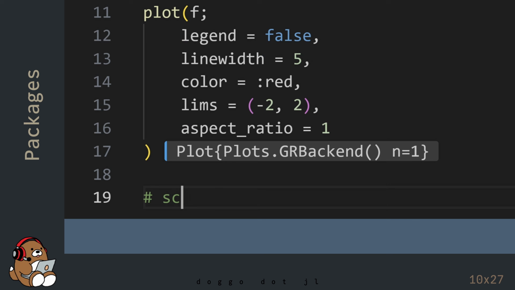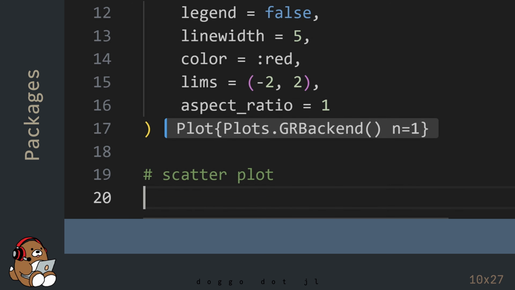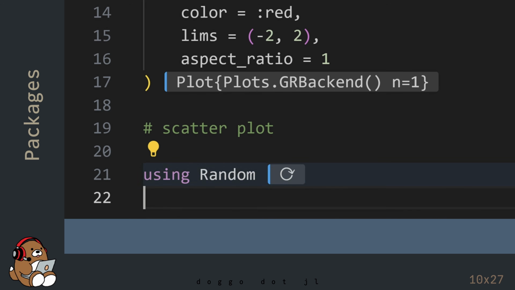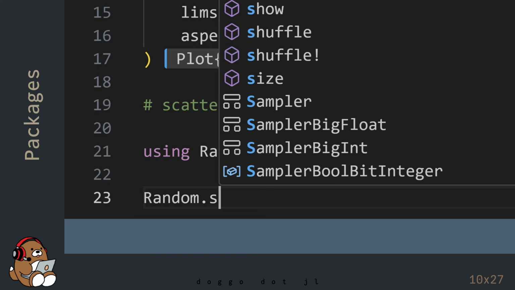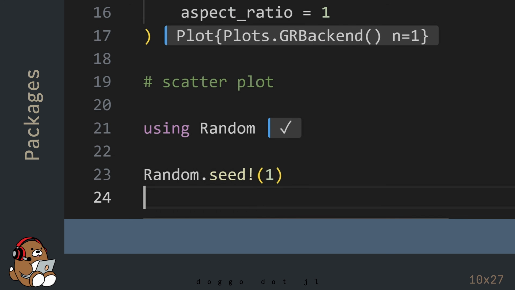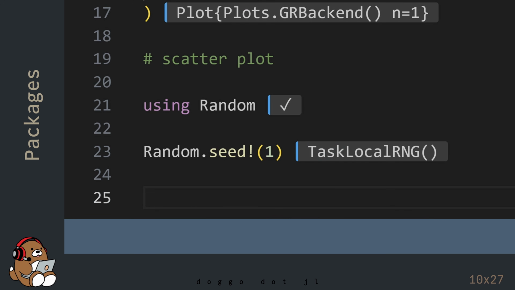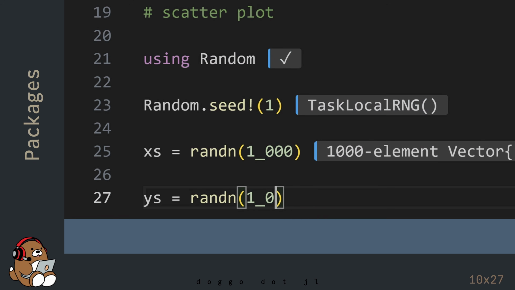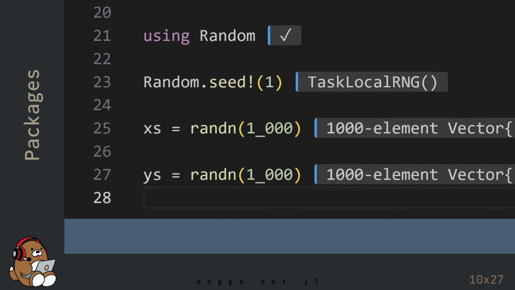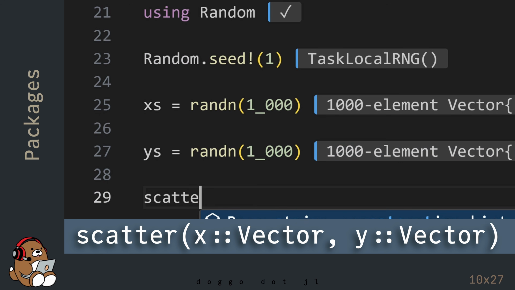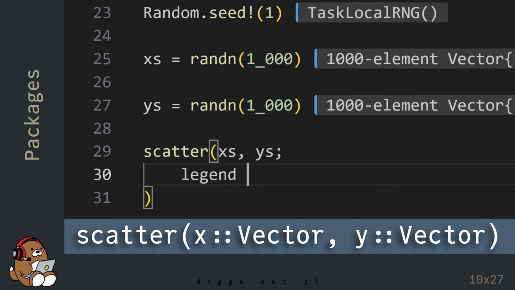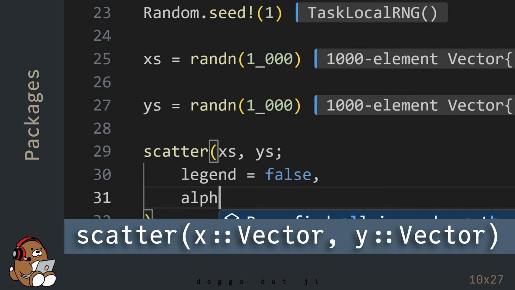Another useful plot is a scatter plot, which you can generate by using the scatter function. Let's start by generating some random numbers using a normal distribution. Using a random seed is optional. To generate a scatter plot of these data points, enter the vector containing the x values and the vector containing the y values separated by a comma.